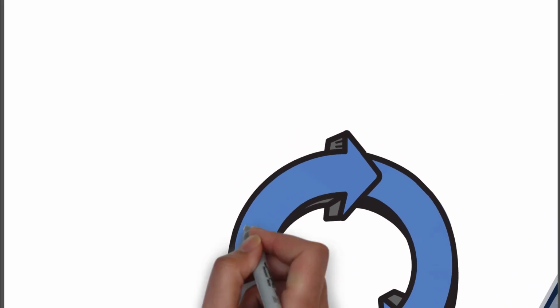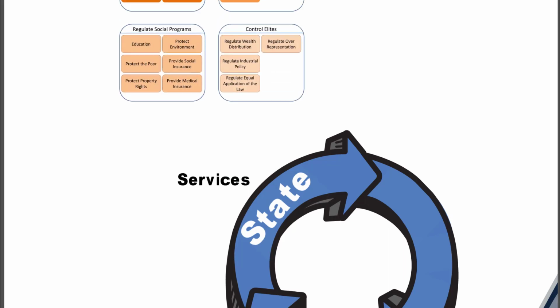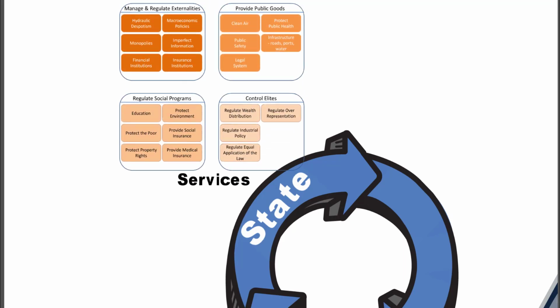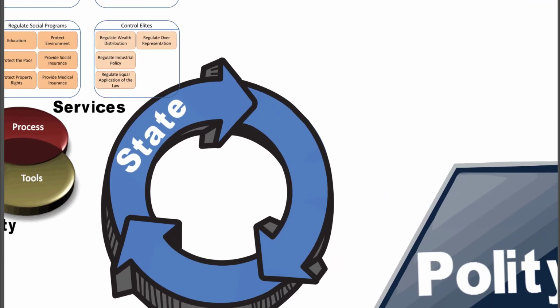Let's take polity. It really consists of three major pieces, okay? One is the state bureaucracy itself. The state bureaucracy is basically designed to deliver services, so we have all the services that they should be delivering. And it also has to deliver the capacity to do those services, so the right environment, process, team, and tools so that it can deliver those services.